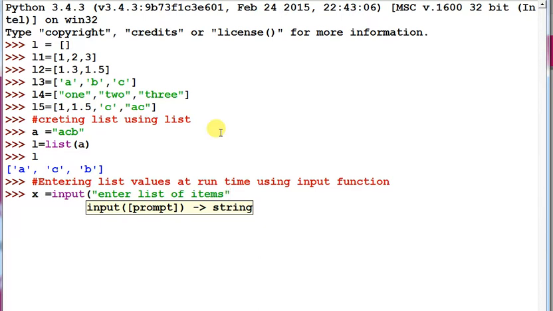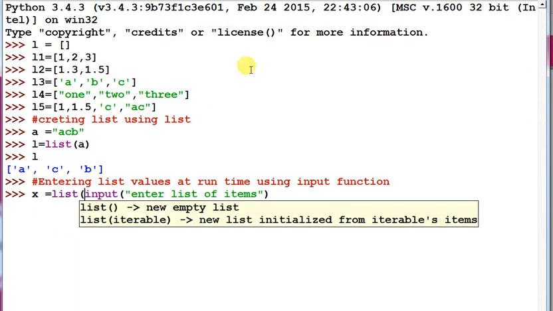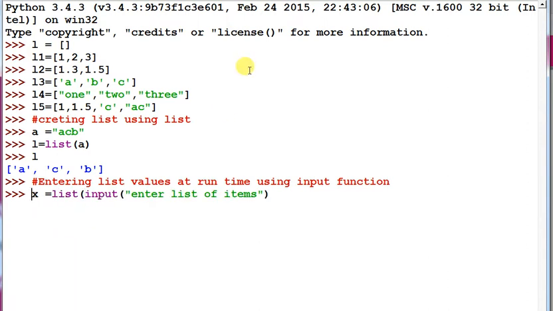By default, input takes the value in string format, so we have to use the list function, so that it will convert the list of items into a list.